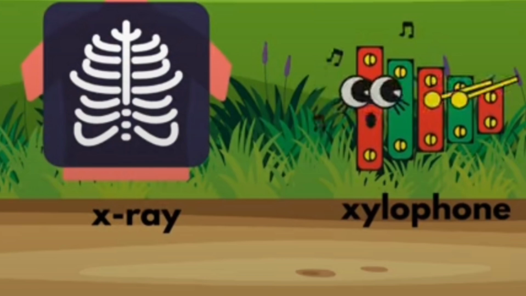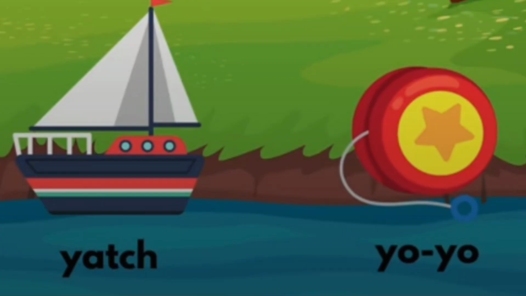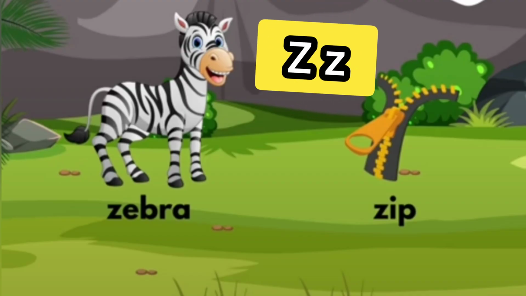X is for X-ray. X is for xylophone. Y is for yacht. Y is for yo-yo. Z is for zebra. Z is for jeep.